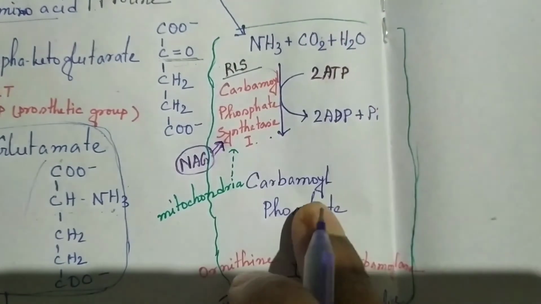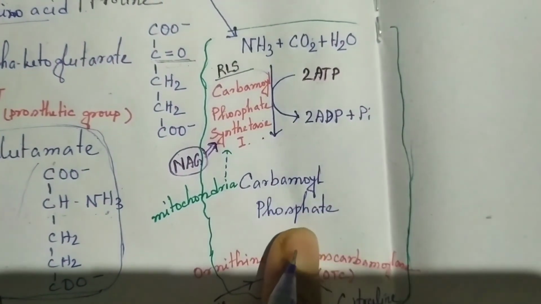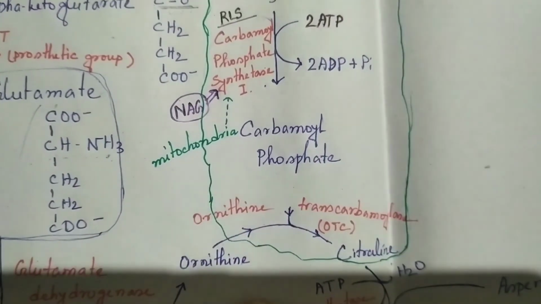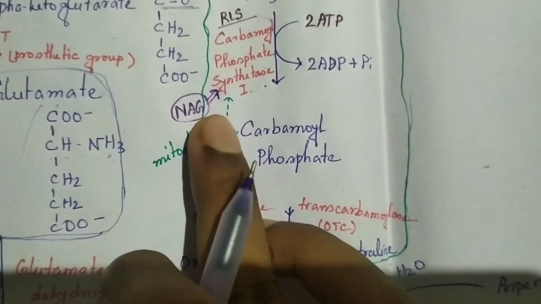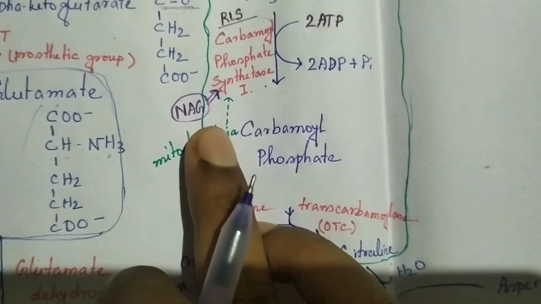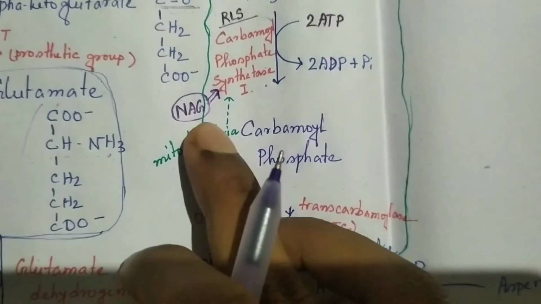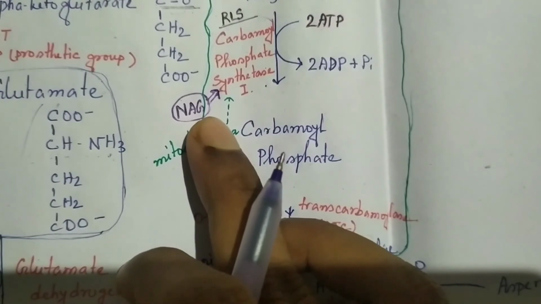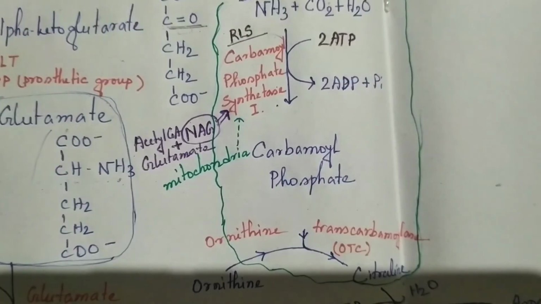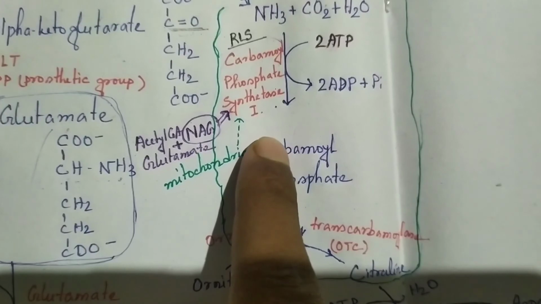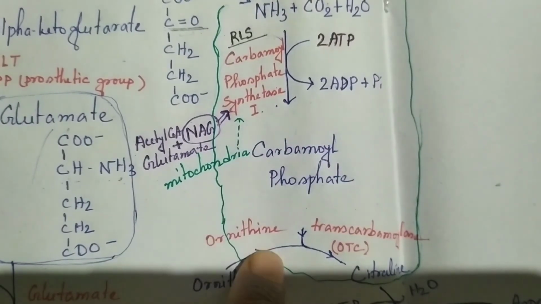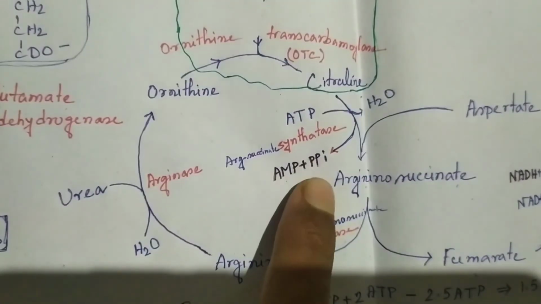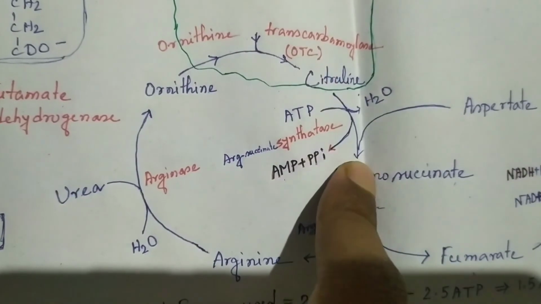So the first step will not be completed, carbamoyl phosphate will not be synthesized, and the whole cycle will be stopped. That is NAG, N-acetyl glutamate. How is N-acetyl glutamate formed? It is formed from acetyl CoA and glutamate. The action of NAG on CPS1 is called fine regulation or short-term regulation. PPi also inhibits that part of the reaction.